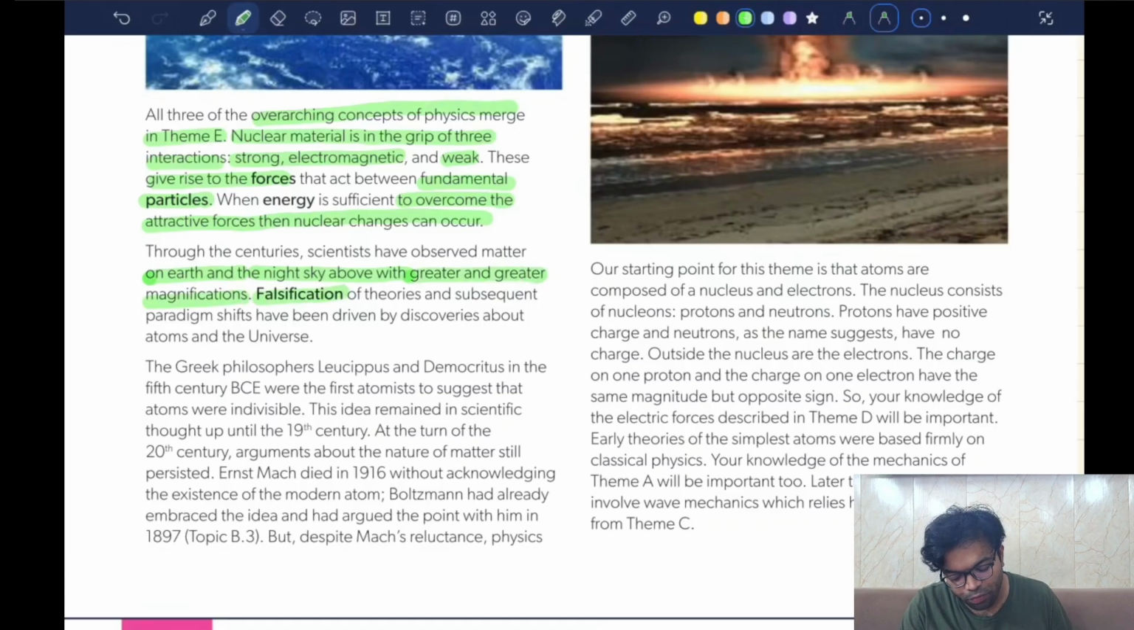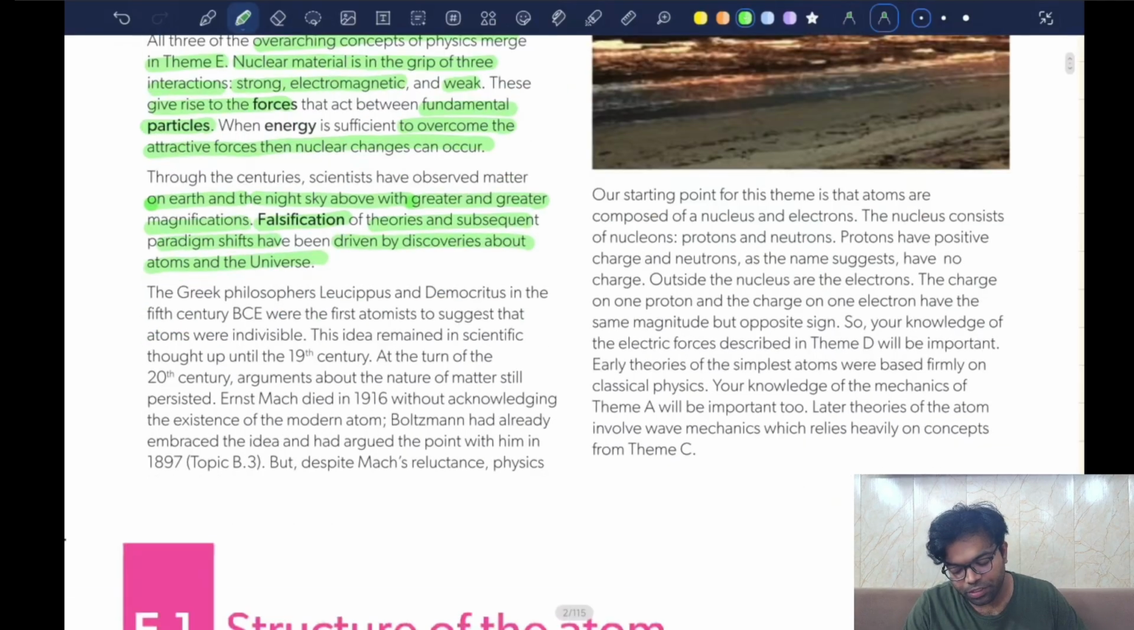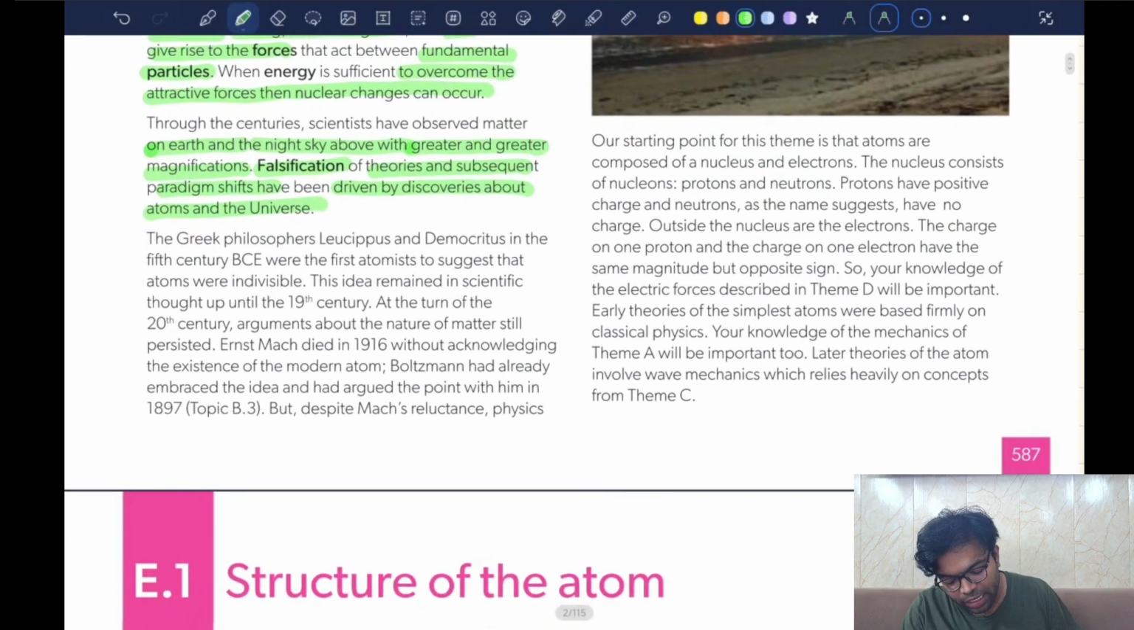Falsification of theories and subsequent paradigm shifts have been driven by the discoveries about atoms and the universe. The Greek philosophers Leucippus and Democritus in the 5th century BCE were the first atomists to suggest that atoms were indivisible. The idea remained in scientific thought up to the 19th century.